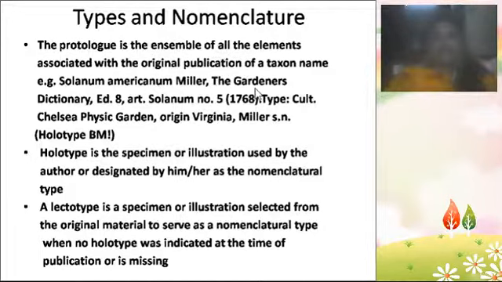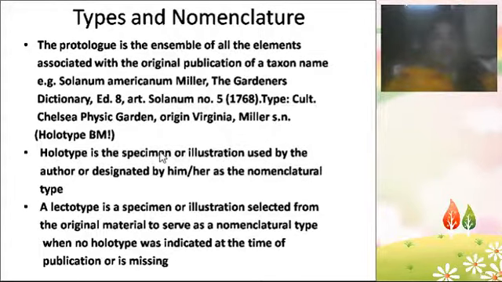So this is the Gardner's dictionary. Solanum americanum Miller. This name will be in the Gardner's dictionary, 8th part, and Solanum. So the type will be cult. All these details will be in the book, the Gardner's dictionary.